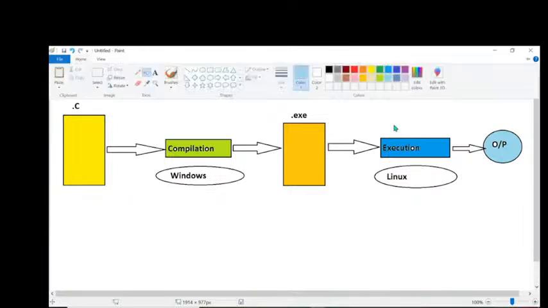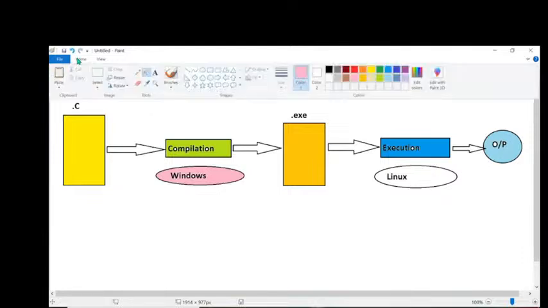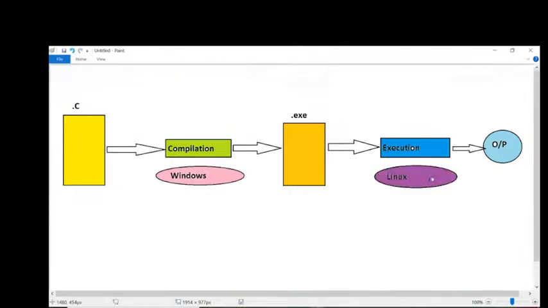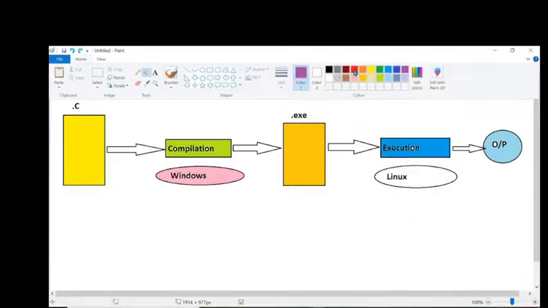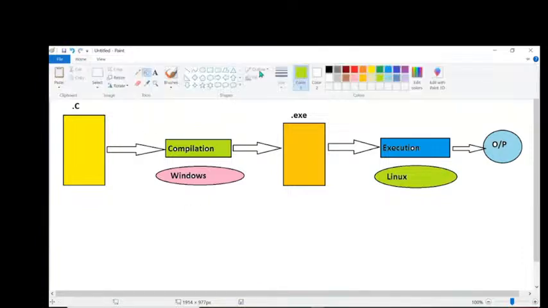Now I'm using one operating system for compilation. What is that operating system? Windows operating system. But for the execution point of view, I might go for some other operating system. That is the Linux operating system that I'm using there. Understand my point. Some other operating system I'm going to use, that is the Linux operating system. Observe carefully. Now, for our discussion, we have to understand. Listen carefully, all of you. Everybody understand this clearly.